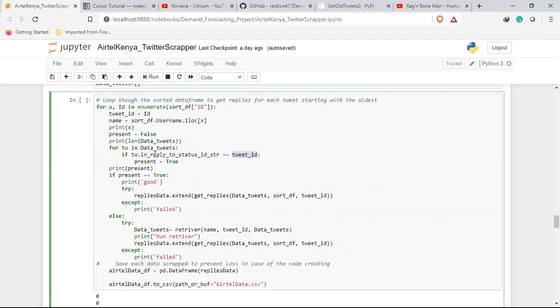Now, if I do not find that my in_reply_to_status_id_str is equal to my ID, then I want to go back and retrieve these. The retriever mainly goes to Twitter and scrapes for this specific ID, looking for the tweets after this specific ID, just in case the cursor did not get those tweets. When it returns those, I decided to have this here because I could not find myself looping again from this point and coming back for these. This would have forced me to create another function that loops through itself. So rather than doing that, I just decided, after you do the run retrieve, just run this one.